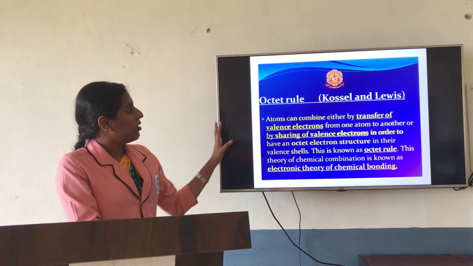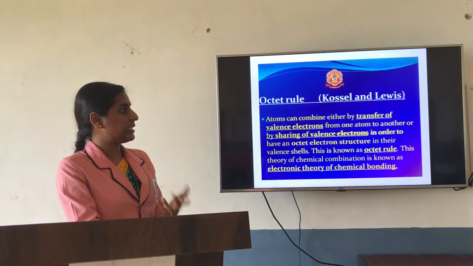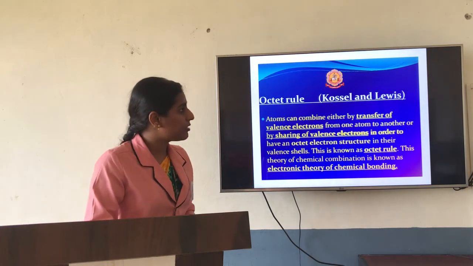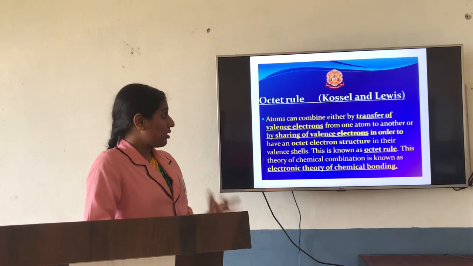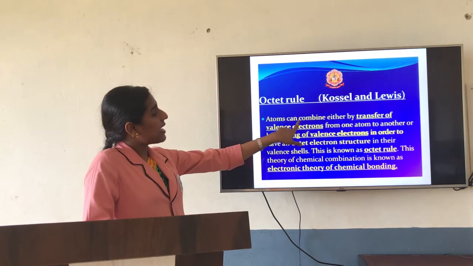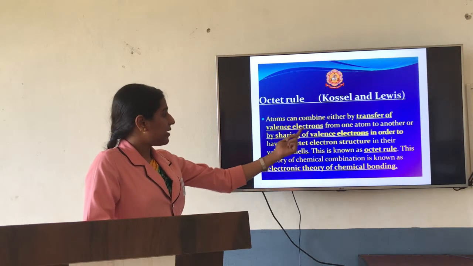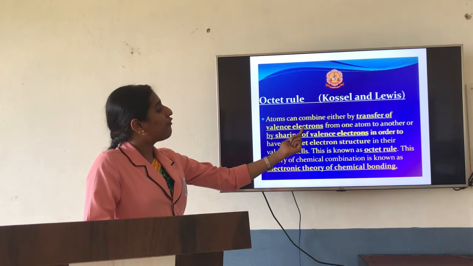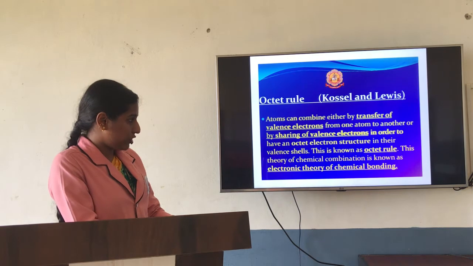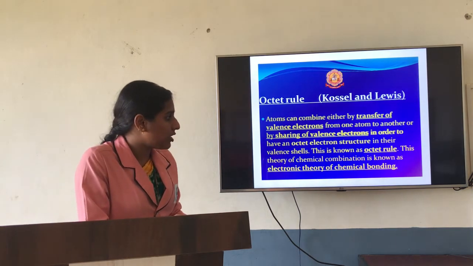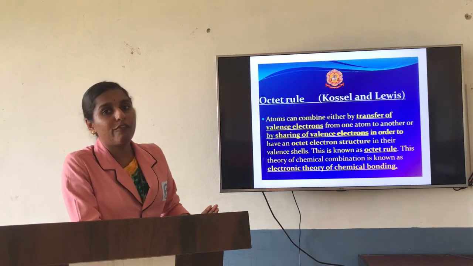Now, the octet rule. We have already explained the octet rule. Who has given this rule? The scientists known as Kossel and Lewis. They said atoms can combine either by transfer of valence electrons from one atom to another, or by sharing of valence electrons, in order to have an octet electron structure in their valence shell. This is known as the octet rule. This theory of chemical combination is also known as the electronic theory of chemical bonding.